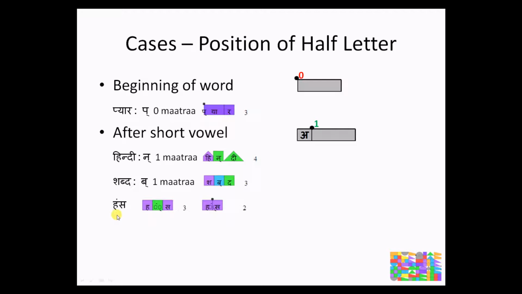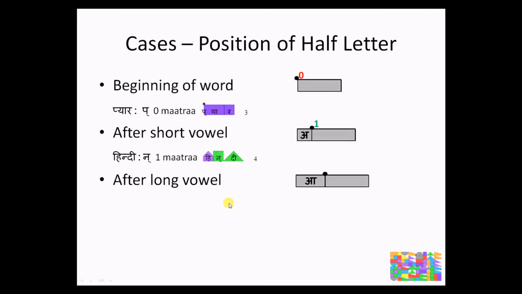Now let us take the example of Hans. If this word is to be read as Hans, meaning a swan, then the dot, the an, consumes one matra. But if the same word is supposed to indicate laughter, hasna, then that dot consumes no matra and the word is just two matras, ha and sa. So ultimately you are the best judge because these are the general cases, but there might be exceptions in particular words.